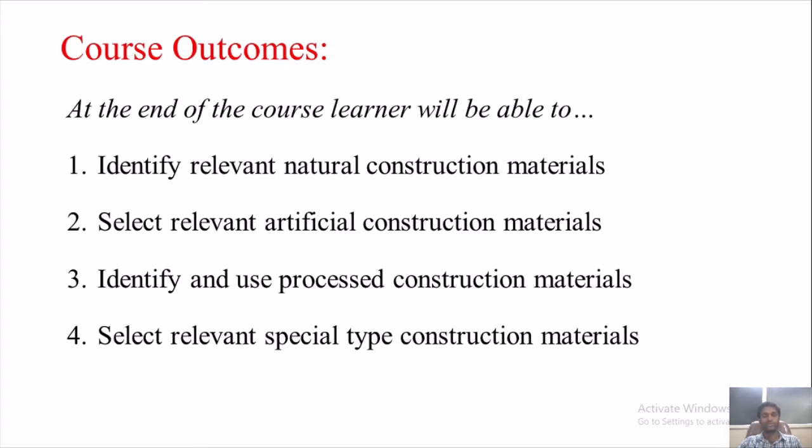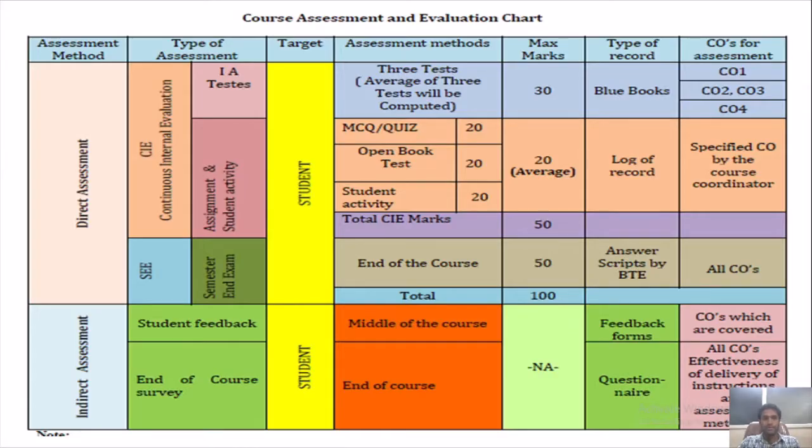Once we start studying this, we must know the evaluation methods and assessment tools utilized to assess the students to get the rewards or marks. Assessment tools are the direct method and the indirect assessment method. In the direct assessment method, there is CIE, that is continuous internal evaluation. This continuous internal evaluation will be done through IA tests, that is internal assessment tests, assignment and student activity.